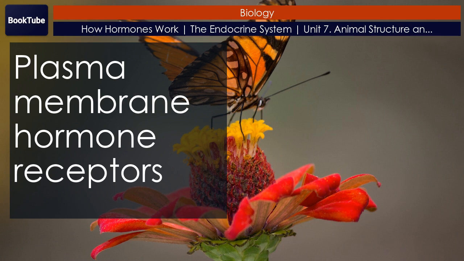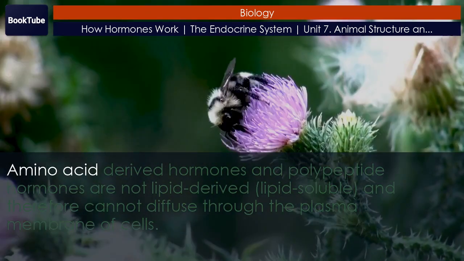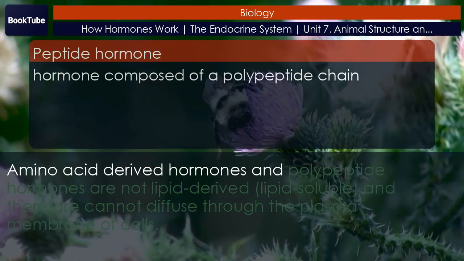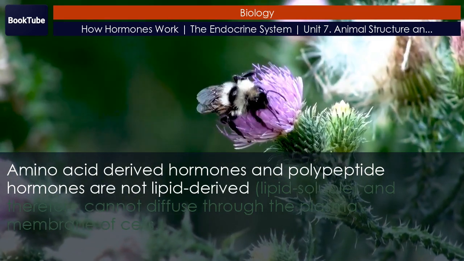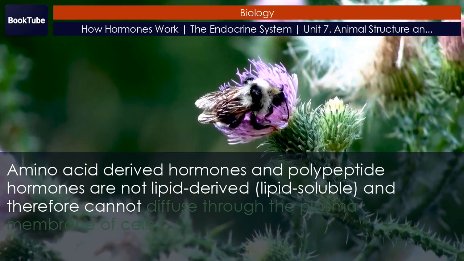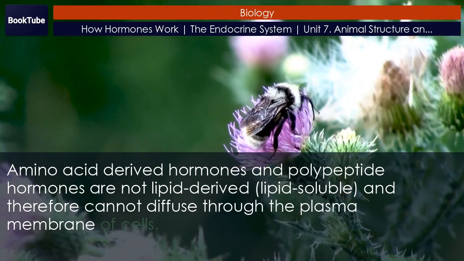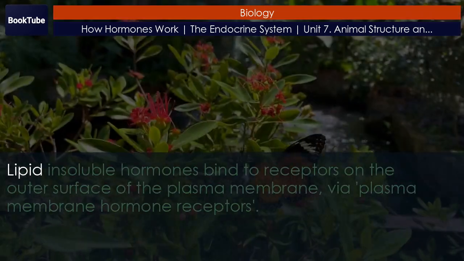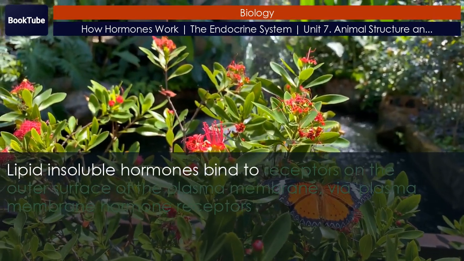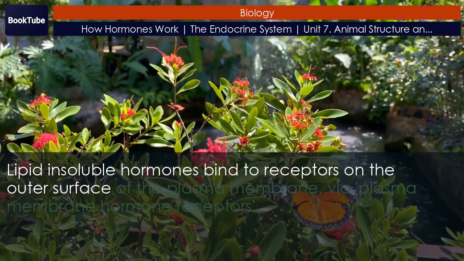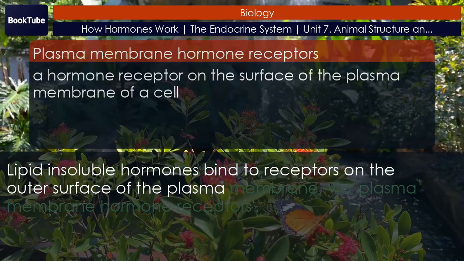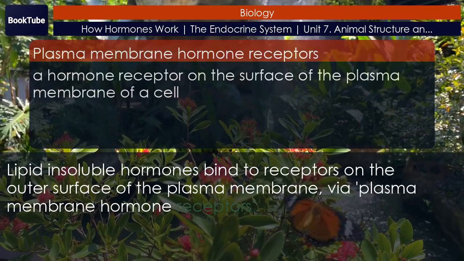Plasma membrane hormone receptors. Amino acid-derived hormones and polypeptide hormones are not lipid-derived or lipid-soluble, and therefore cannot diffuse through the plasma membrane of cells. Lipid-insoluble hormones bind to receptors on the outer surface of the plasma membrane via plasma membrane hormone receptors.